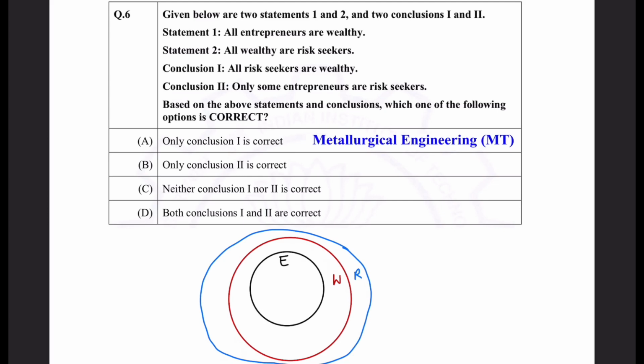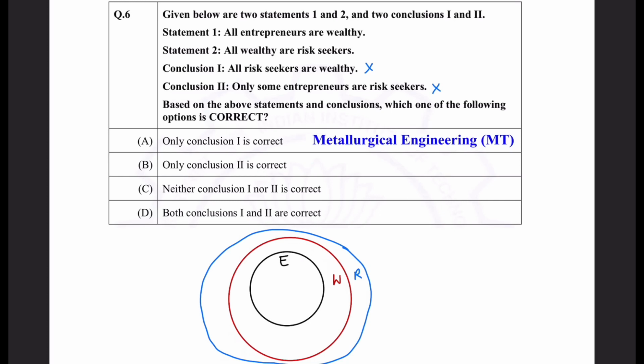Okay, now let us read conclusion 1. All risk seekers are wealthy. No, see, if you see the wealthy, this is the red circle. So the red circle is a part of risk seeker, right? The red circle is a part of the blue circle. So the first conclusion is not right because the red circle is a part of the R circle, right? Or blue circle. Only some entrepreneurs are risk seeker? No. If you see, this E, or you can say black circle, is falling inside the R, means all E fall inside R. So the second conclusion is also wrong, right?